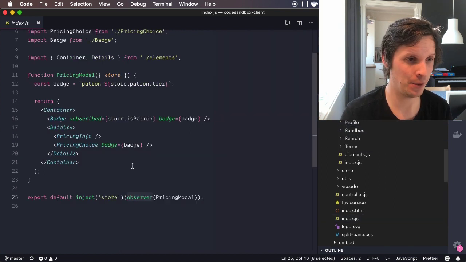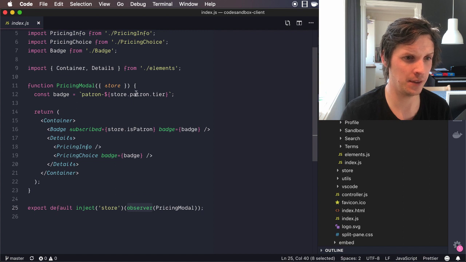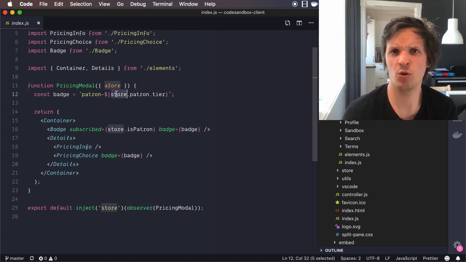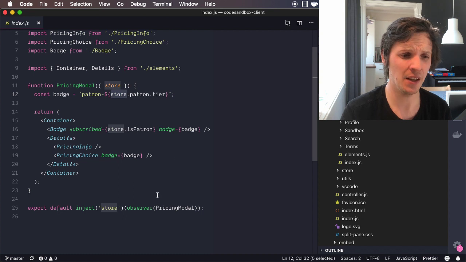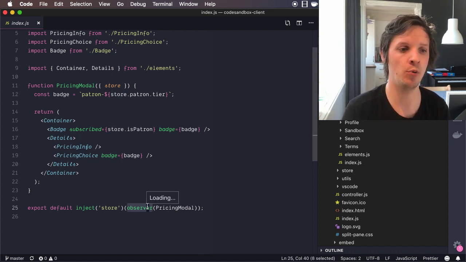So when we, for example, here point to store patron tier, it would be the same in Overmind, only that it's called state. But that is exactly what we're kind of going around. And then it's still using observer, but hey, it doesn't matter. What's important is to move the components into Overmind first, and then make everything run.